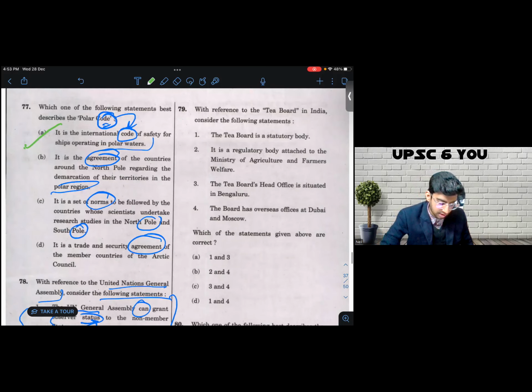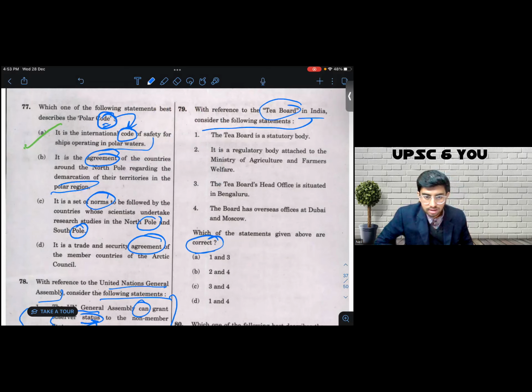Second last question of the day, question number 79. Question 79 says, with reference to the Tea Board in India, consider the following statements. Which of the statements given above is correct? Let's see. Again, play the options, not the question. No option says all of the above. Exactly 2 of these 4 are correct. So 2 are incorrect, 2 are correct. You should consider this before you move on to the options.